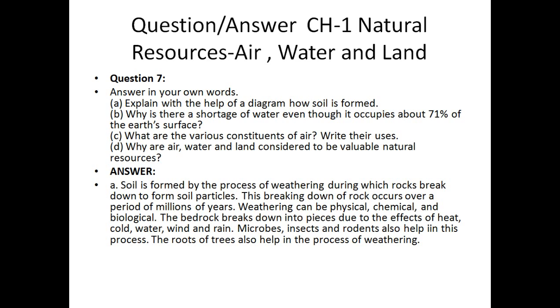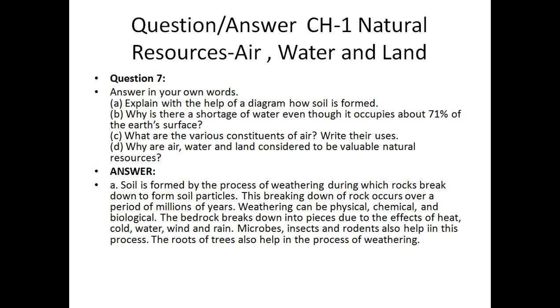The first question is: explain with the help of a diagram how soil is formed. Answer: soil is formed by the process of weathering. What is weathering? Weathering is the wearing of the surface. During weathering, rocks break down to form soil particles. This breaking down of the rock occurs over a period of millions of years. Weathering can be physical, chemical and biological.